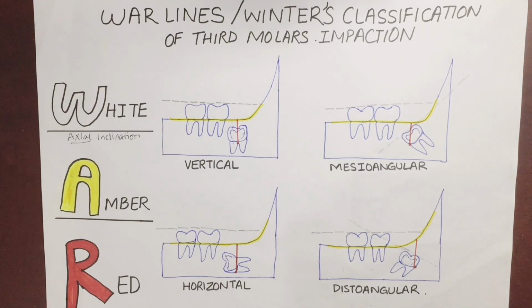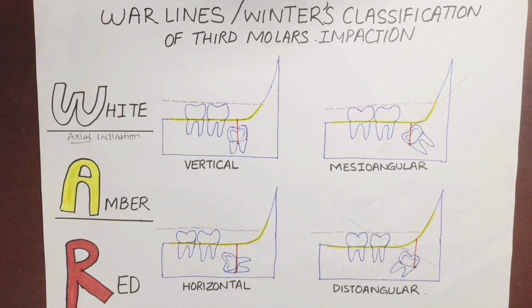The topic of today is Winter's classification of third molar impaction, or WAR lines. WAR stands for white, amber and red line. This was given by George Winter and is named after him. WAR lines is a radiographic assessment of a third molar impaction. These lines determine the position and depth of the impacted third molars.